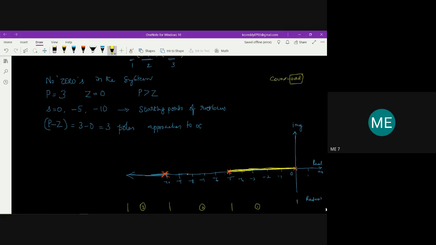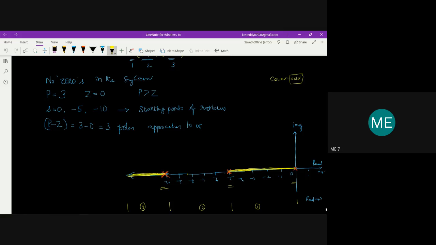If you take the third section, between the third pole and infinity, and count the right side, I get 1, 2, and then 3. So the count is odd, and this shows the part of the root locus. This is what we can call the initial root locus or pole-zero plot.